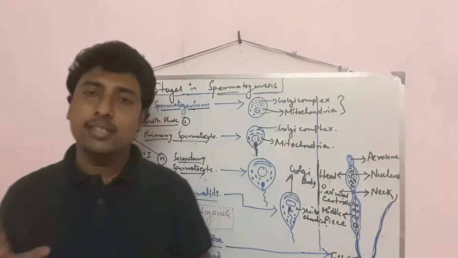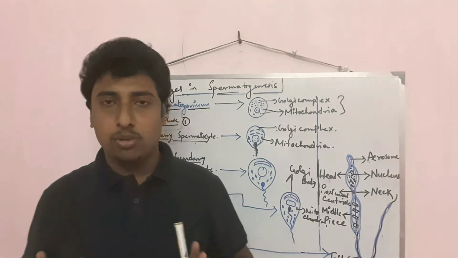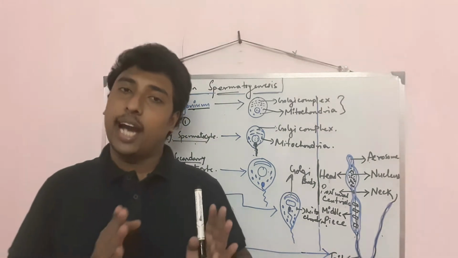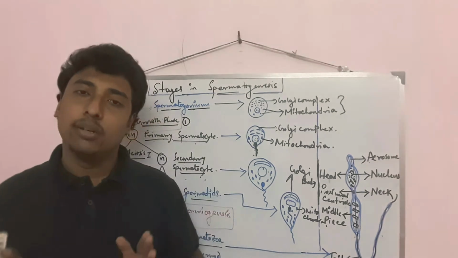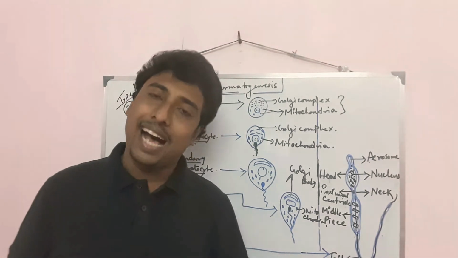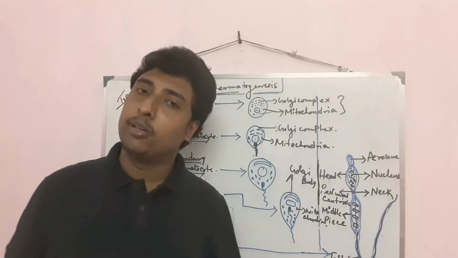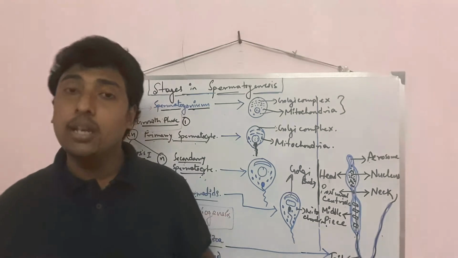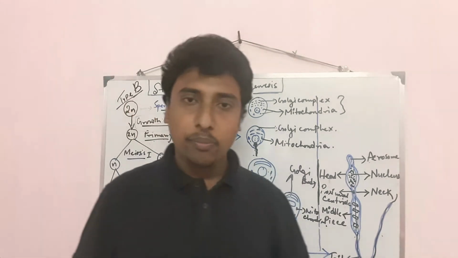Spermatogonium cells are types of germ cells, and they are of two types: type A and type B. Type A spermatogonium cells act as stem cells in our body, and type B spermatogonium cells are responsible for producing sperms, means responsible in the process of spermatogenesis.